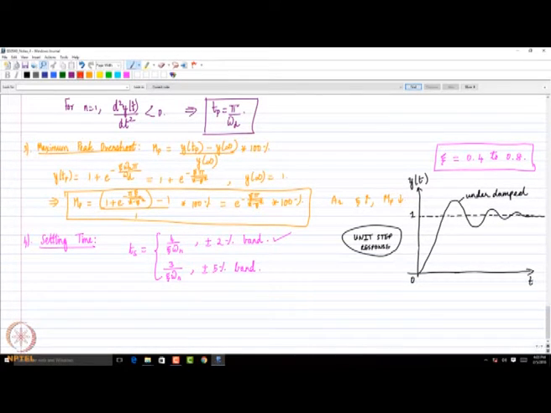If we had a critically damped system, the output is going to start like this, and it's never going to oscillate, never going to cross 1, but it will monotonically tend to the final value. So a critically damped system has no overshoot, but it is the fastest among second order systems without any overshoot.